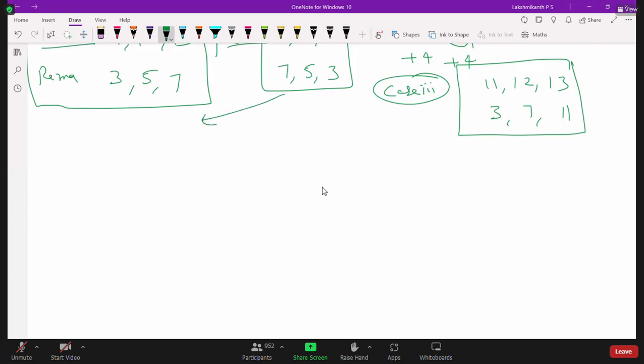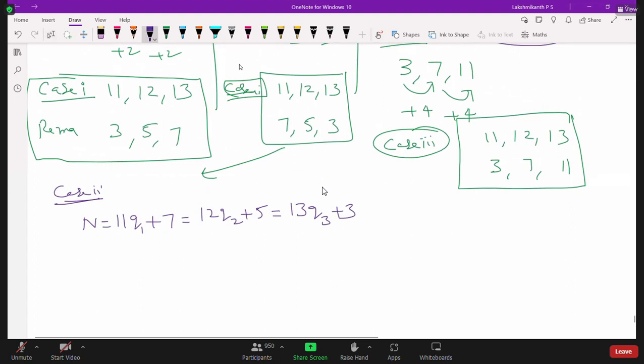Here I am taking case 2, because now n is equal to 11q1 plus 7, which equals 12q2 plus 5, which equals 13q3 plus 3. See, we have written it. When you divide a number by 11, 12, 13, we get the remainders 7, 5, 3.